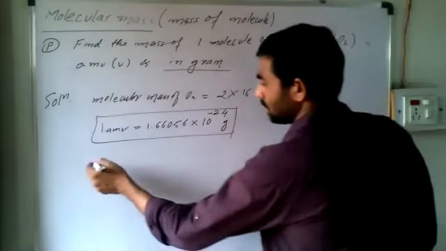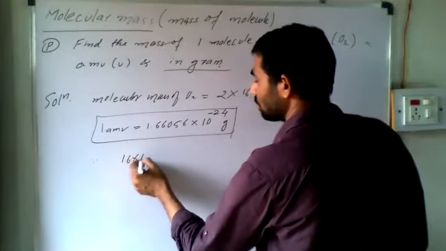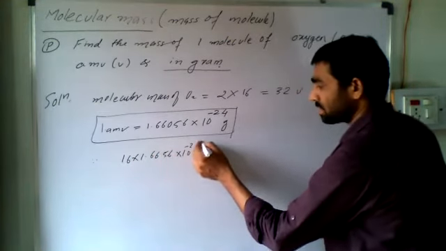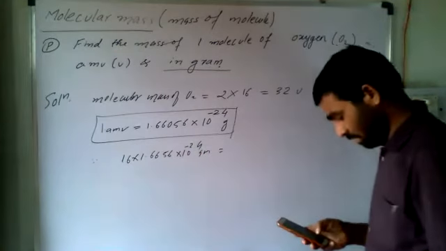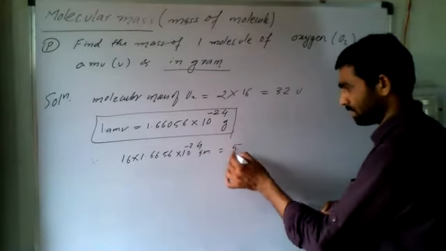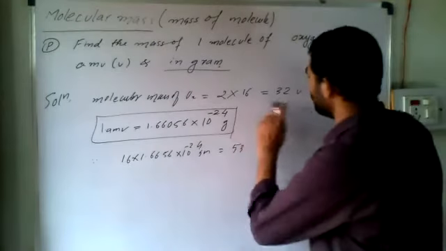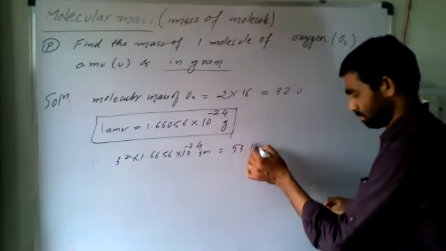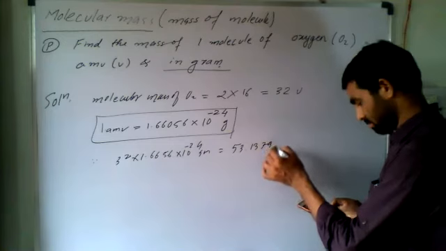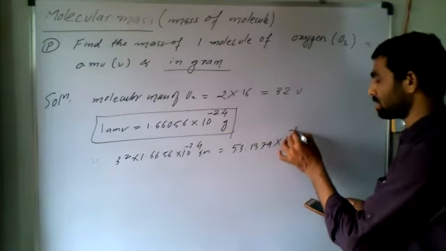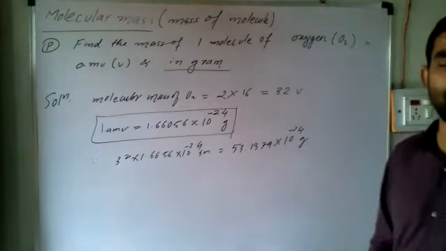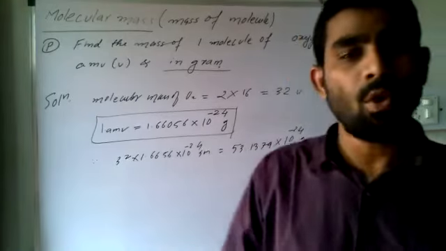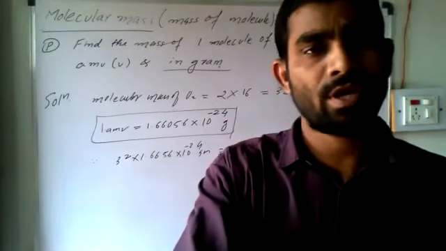So therefore 32 into 1.66056 into 10 to the power minus 24 gram is equal to 53.1379 into 10 to the power minus 24. So this is the way we can calculate the molecular mass of any compound.